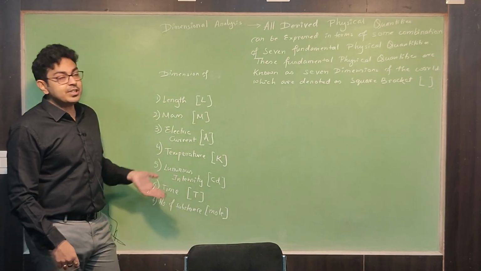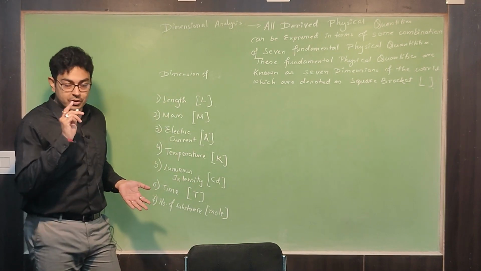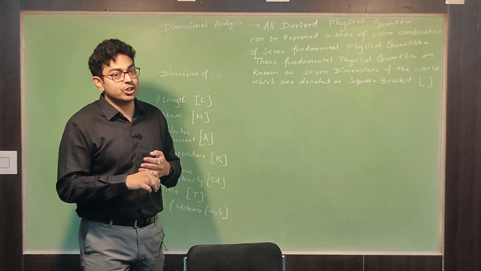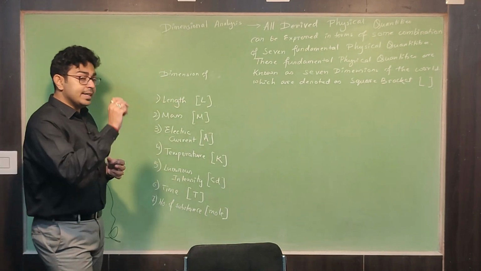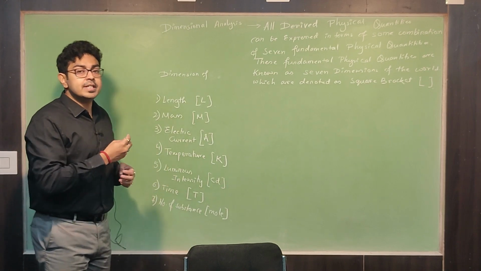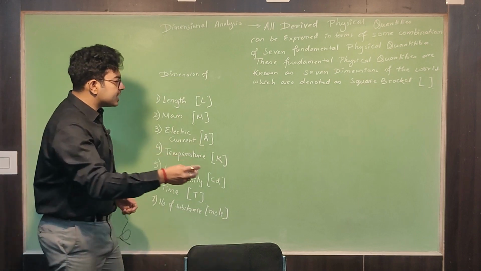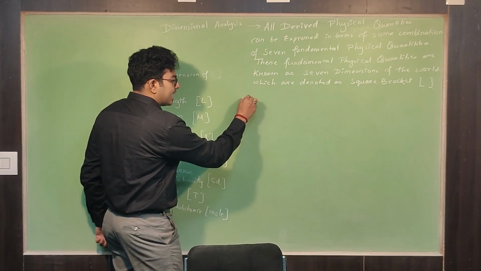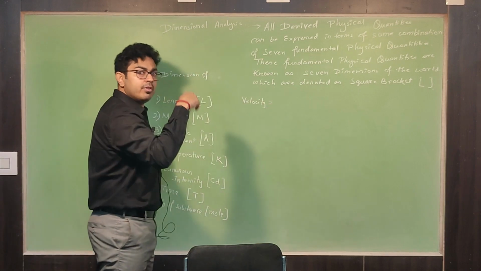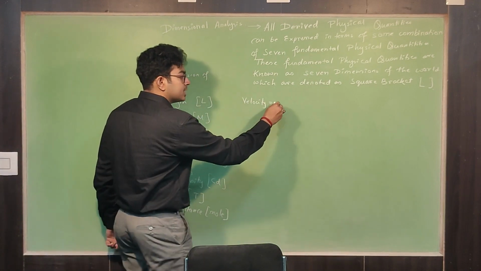Now why we are doing this? Because there are reasons. There are some useful advantages of dimensional analysis we are going to learn. Now first let us understand how to find out dimension of different physical quantities. For example, if you ask me, sir, what is the dimension of velocity? I will say you, what is the formula of velocity? You tell me. Formula of velocity is what?